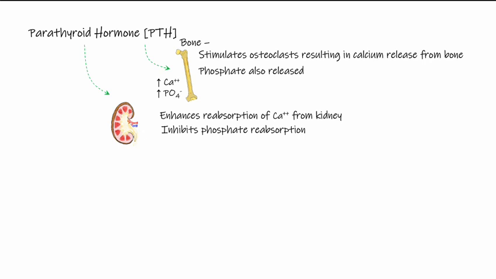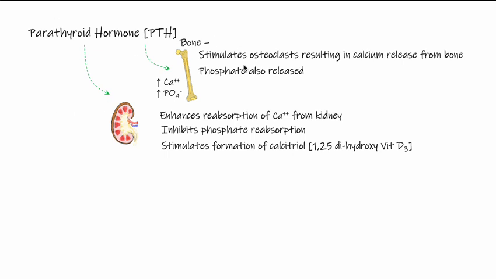Now, parathyroid hormone is secreted because we have a low calcium level, but our phosphate level is perfectly fine. So when we increase parathyroid hormone secretion, and we increase both calcium and phosphate, although parathyroid hormone helps us hold on to calcium, it actually inhibits phosphate reabsorption, so we're allowed to excrete that with the urine.